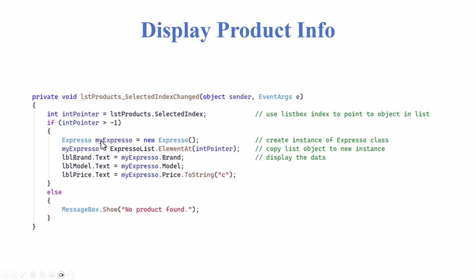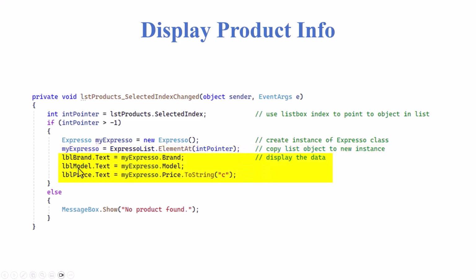We set up an instance, Expresso, myExpresso. Then we take myExpresso is equal to expresso list element at int pointer. So it's taking the object sitting inside the list and applying it to this instance we created right here. So basically, we're taking an object's contents and placing it into a new object's contents. Once we have it in here, we have access to it.